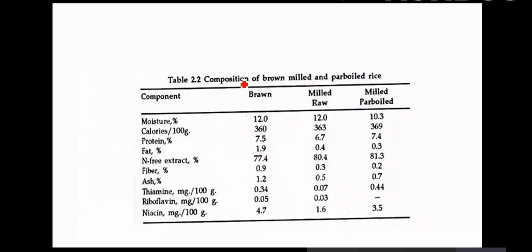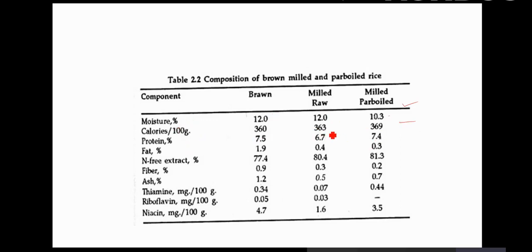inhibited by bisulfite. Okay, so this is one table in which the composition of brown, milled raw, and milled parboiled rice has been given. This is the brown rice, this is the milled raw rice, and this is the milled parboiled rice. The moisture content is overall the same, like 12, 12, 12, and this is a little lesser.